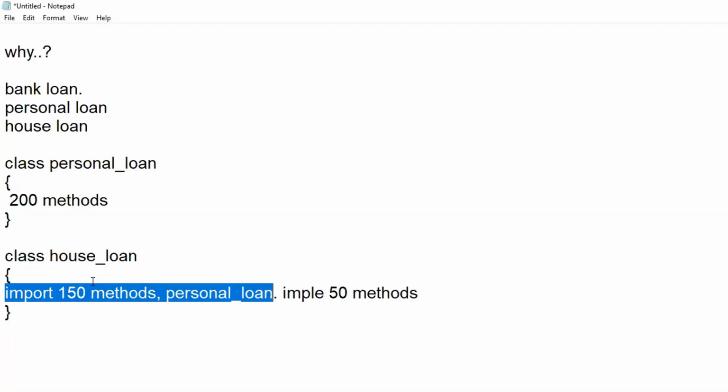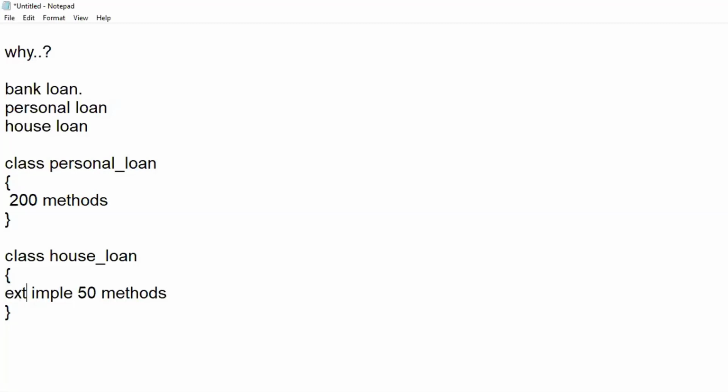And how that inheritance will be done? For that you will have a keyword called extends. We need to use the keyword extends, and using extends, I am writing personal underscore loan.